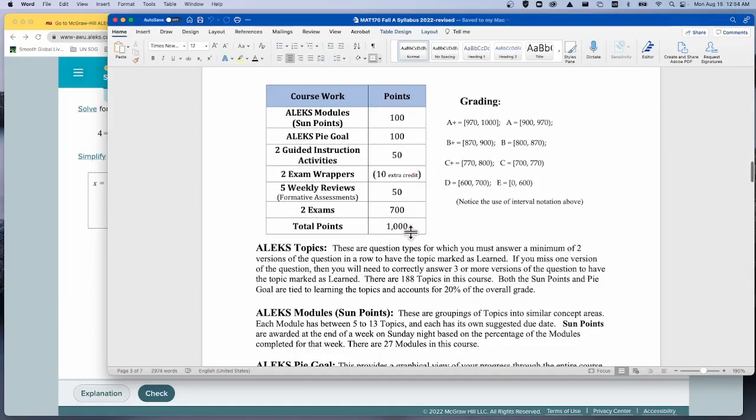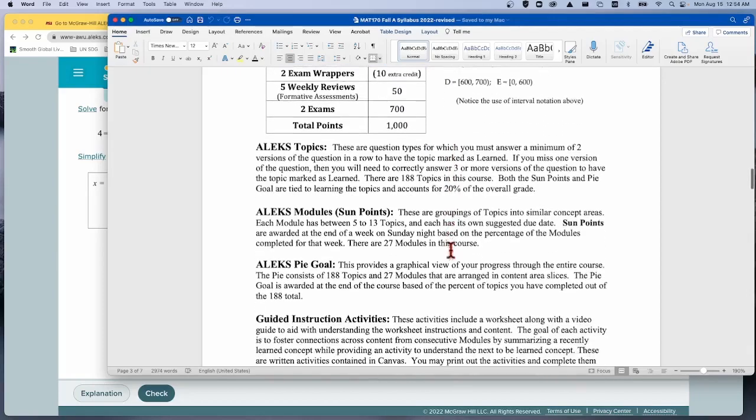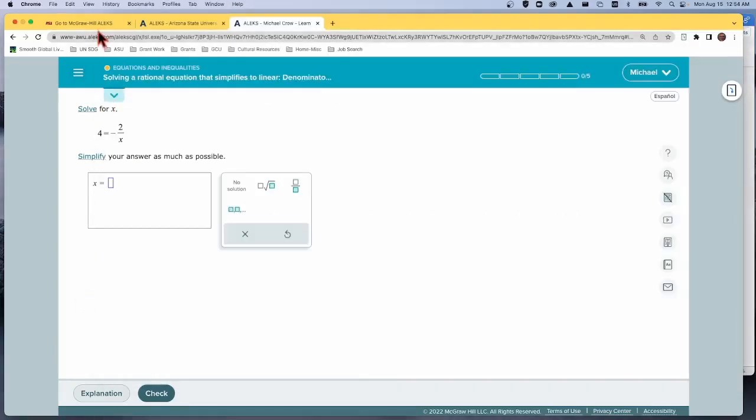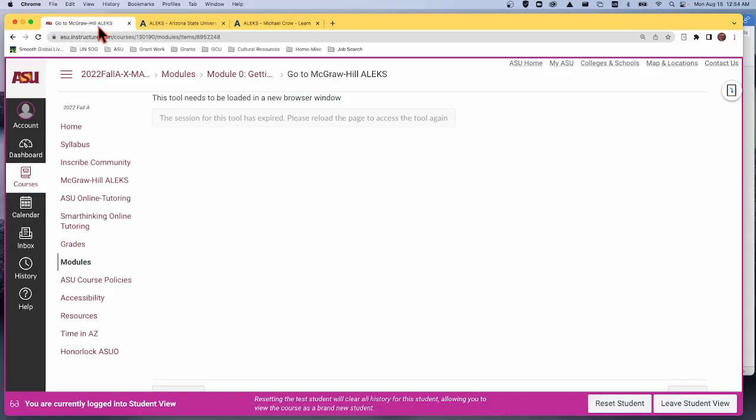There is the course breakdown of grades. Again, look over that, take a look. And if you have questions, personal questions about maybe grades and such, those are best to address directly to your instructor through email.